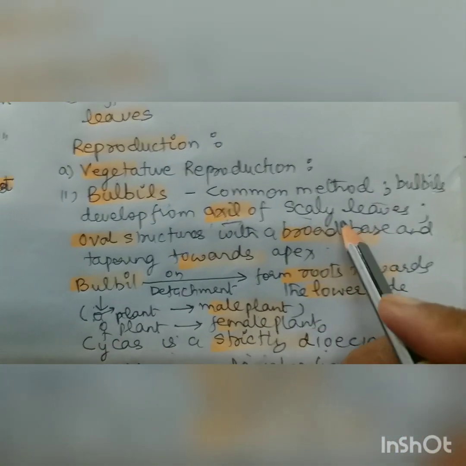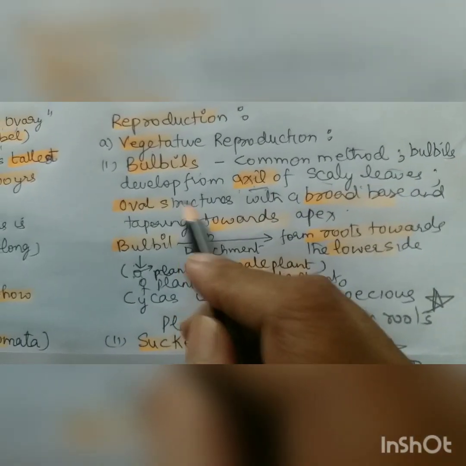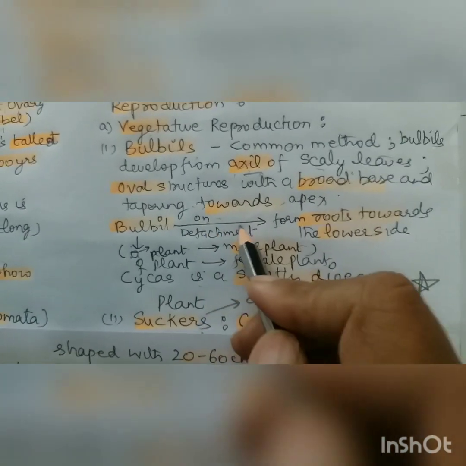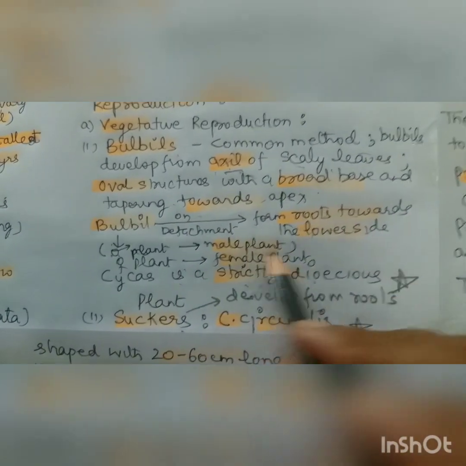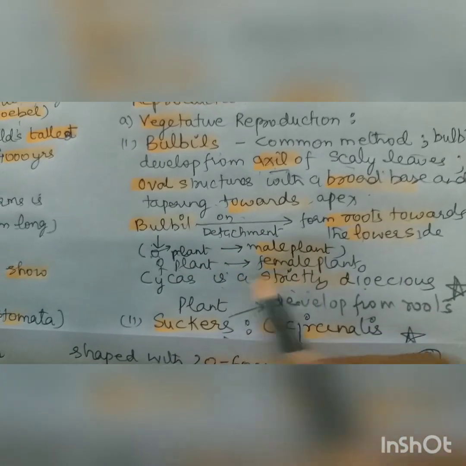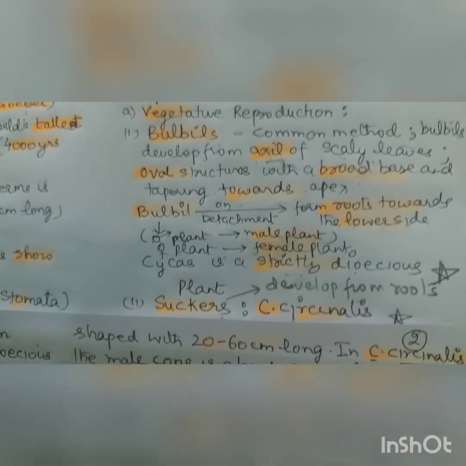We have two types of leaves, that is foliage and scale leaves. They are oval structures with broad base and tapering ends. And these bulbils on detachment form roots towards the lower side. A male plant bulbil gives a male plant, and a female gives a female. So hence Cycas is strictly dioecious.